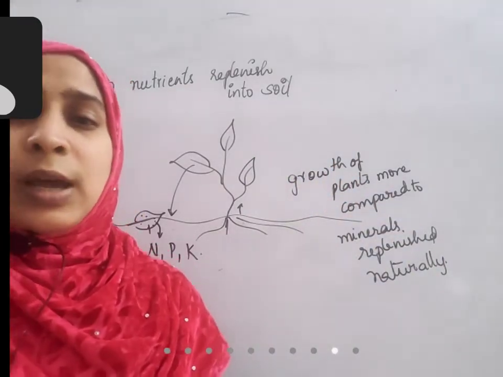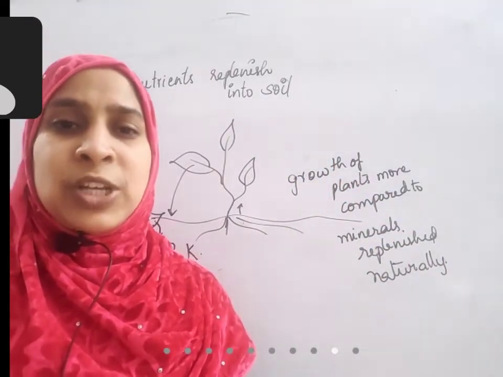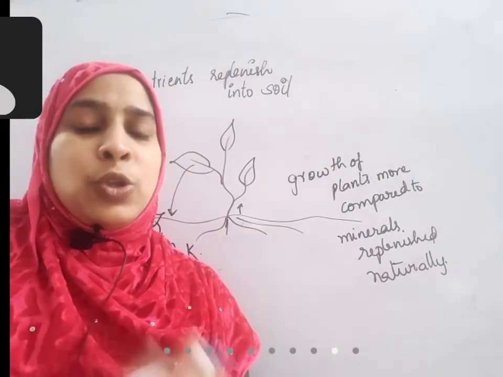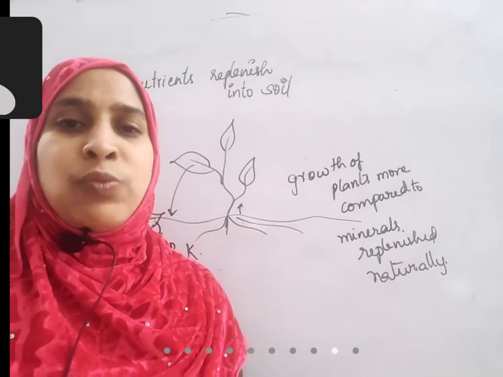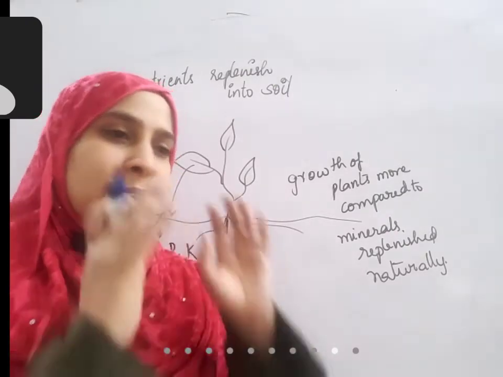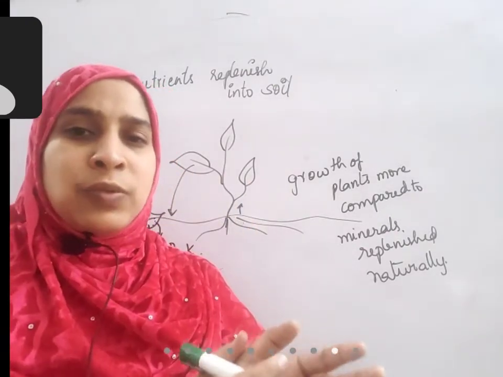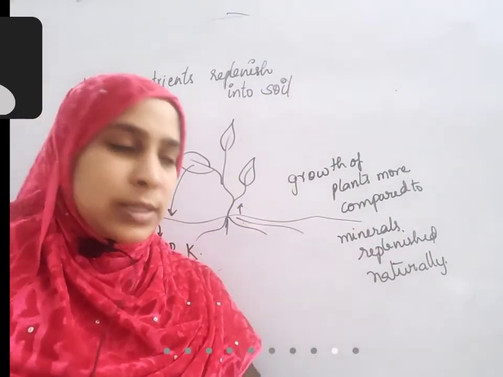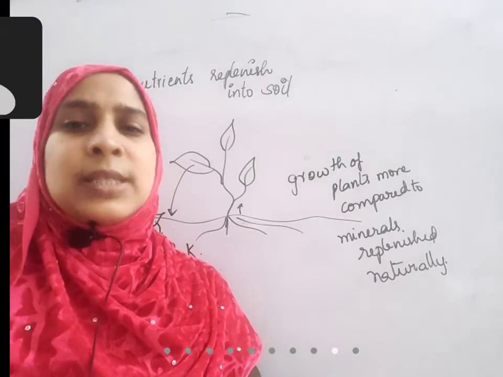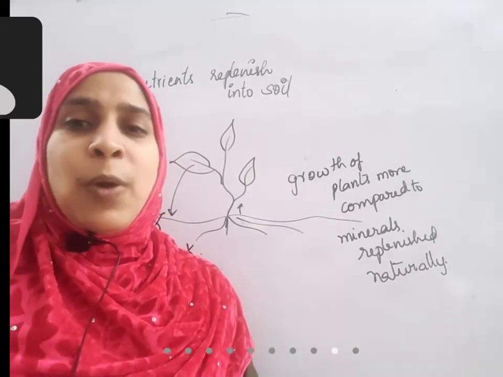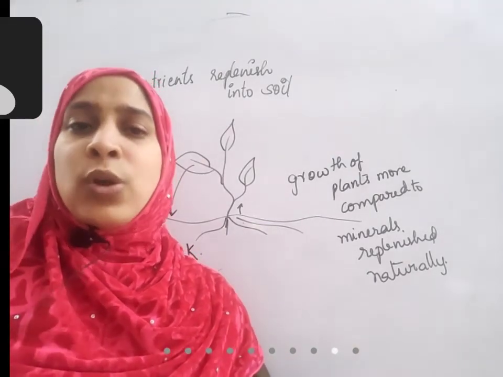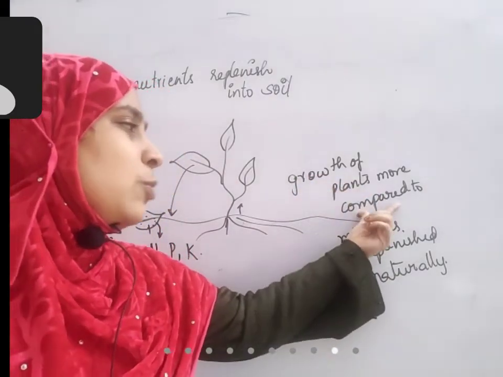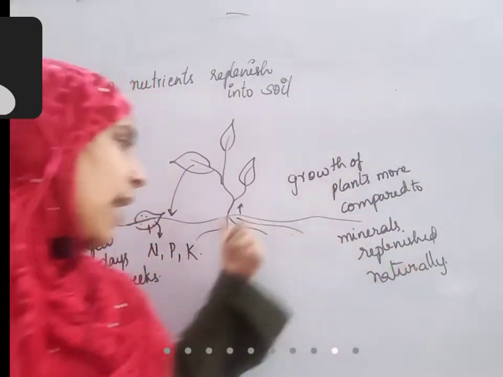Why? Our population is increasing. Since population is increasing, more products, more rice should be produced, more oil should be produced, more grain should be produced. If population is less, what happens? Suppose there are only 10 people in a house, if you produce a few kgs of rice, it will be sufficient. But if the population is more, what happens? More amount of produce needs to be produced. So growth of plants is more when compared to minerals that are added back to the soil.